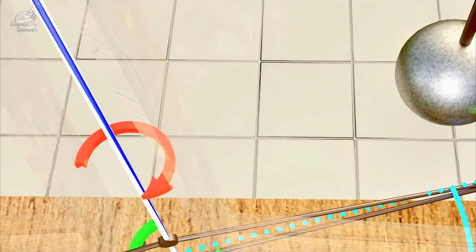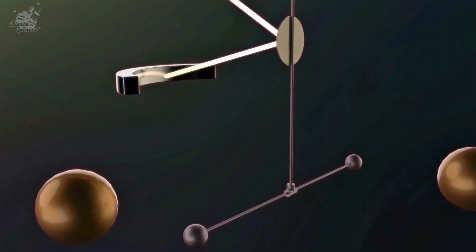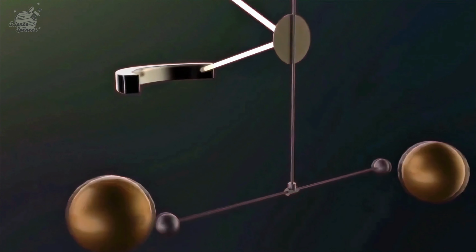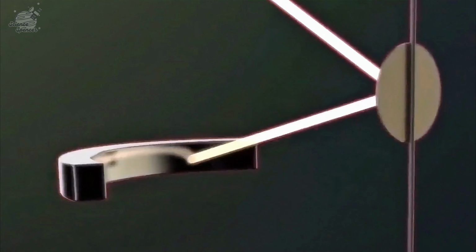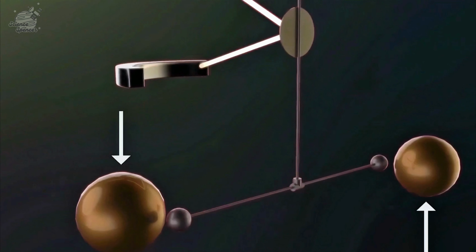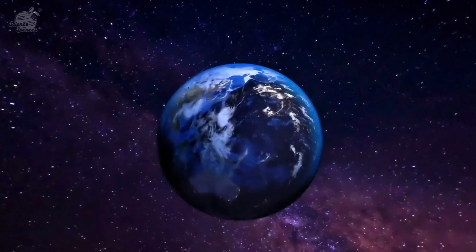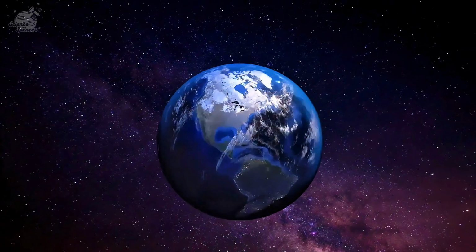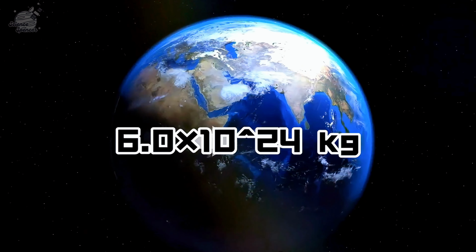Then, based on the distance between their centers, the mass of each sphere, and the difference between the gravitational force experienced by these spheres and the gravitational force experienced by a similar sphere on the Earth's surface, he ultimately calculated the mass of the Earth to be 6.0 × 10⁻⁴ kilograms.